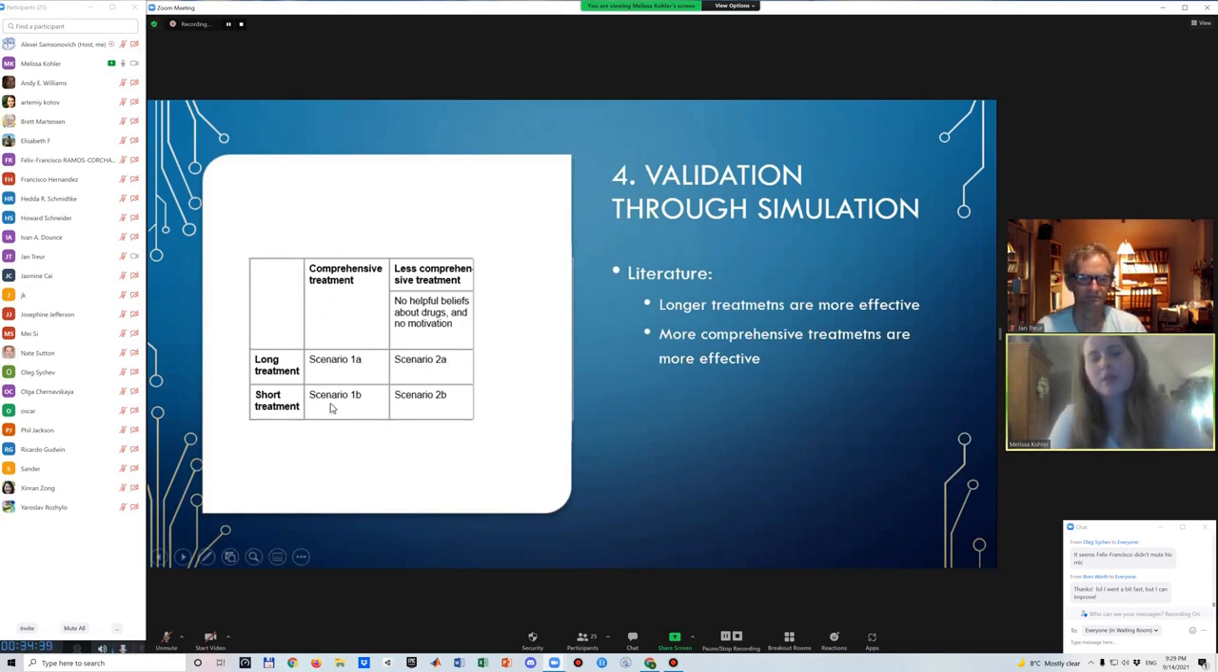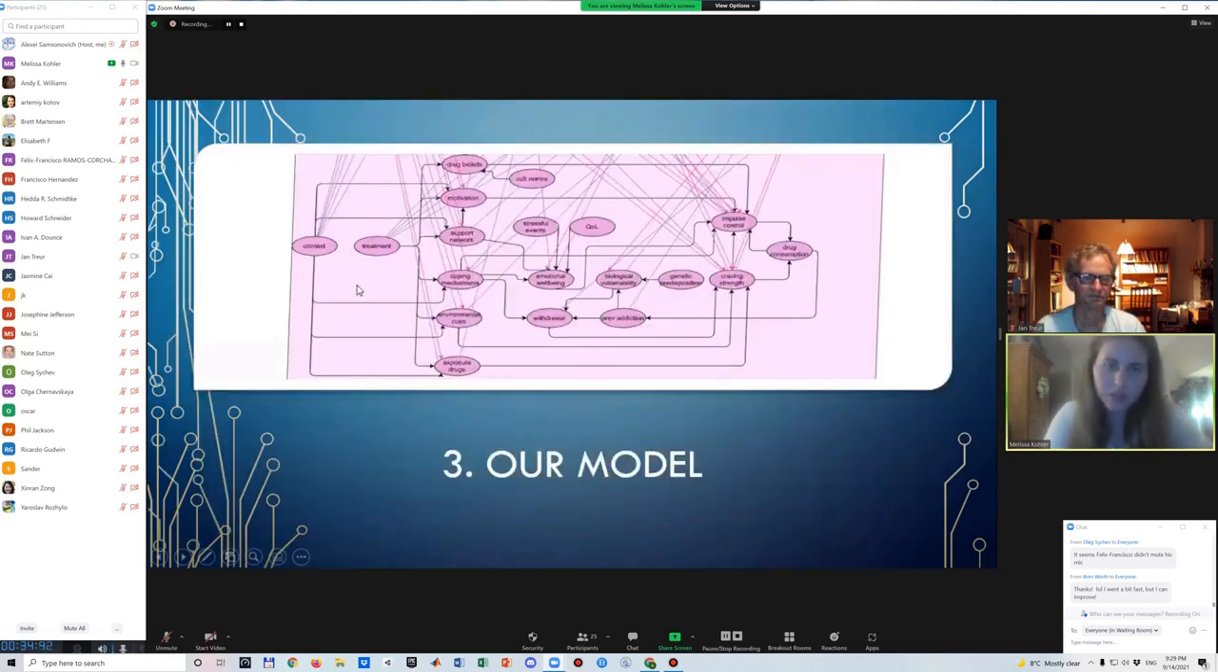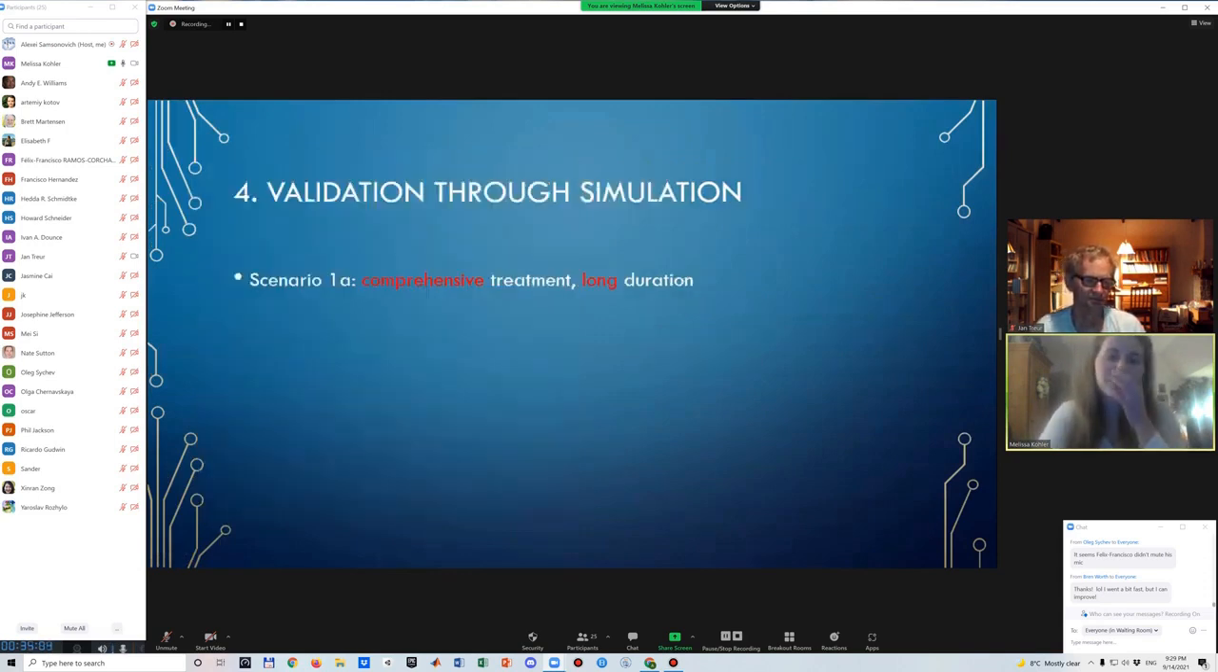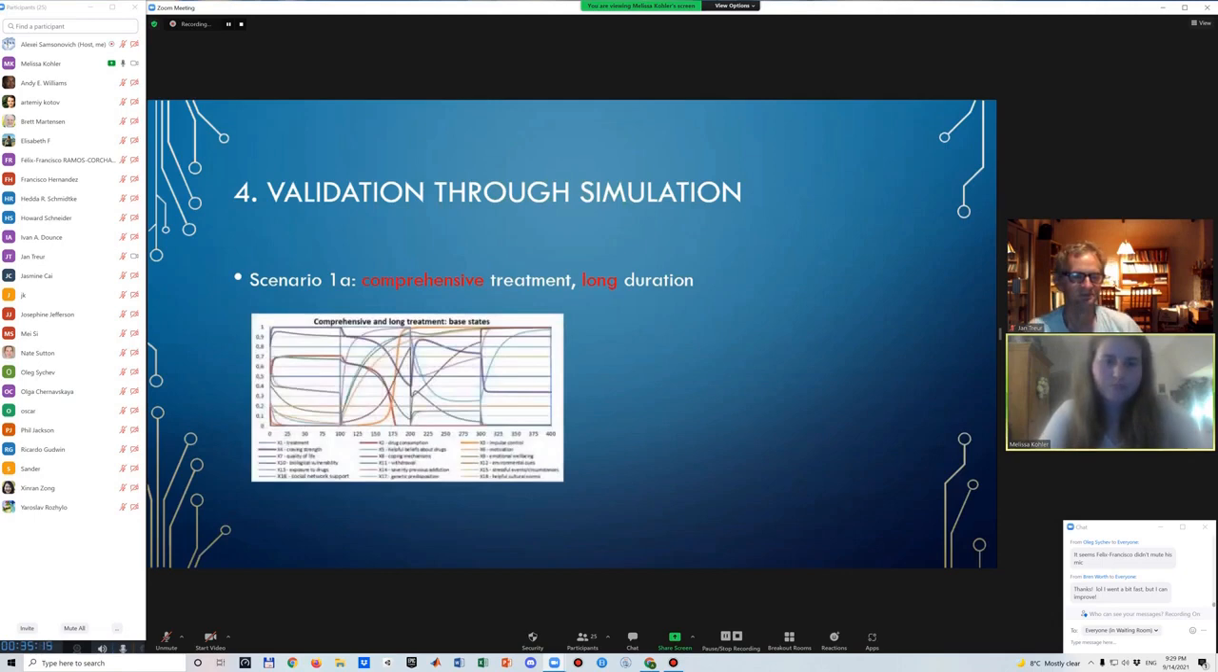In two of them we have a comprehensive treatment, where the treatment has a connection to all different states. Then we have a less comprehensive treatment where drug beliefs and motivation, which we just chose randomly, were not active. And then we also varied the length of the treatment to see again how our model would behave in that scenario. So here we'll go into the first scenario that we ran, a comprehensive treatment, so all outgoing connections are active, of long duration. I hope this is visible or it's not too small.